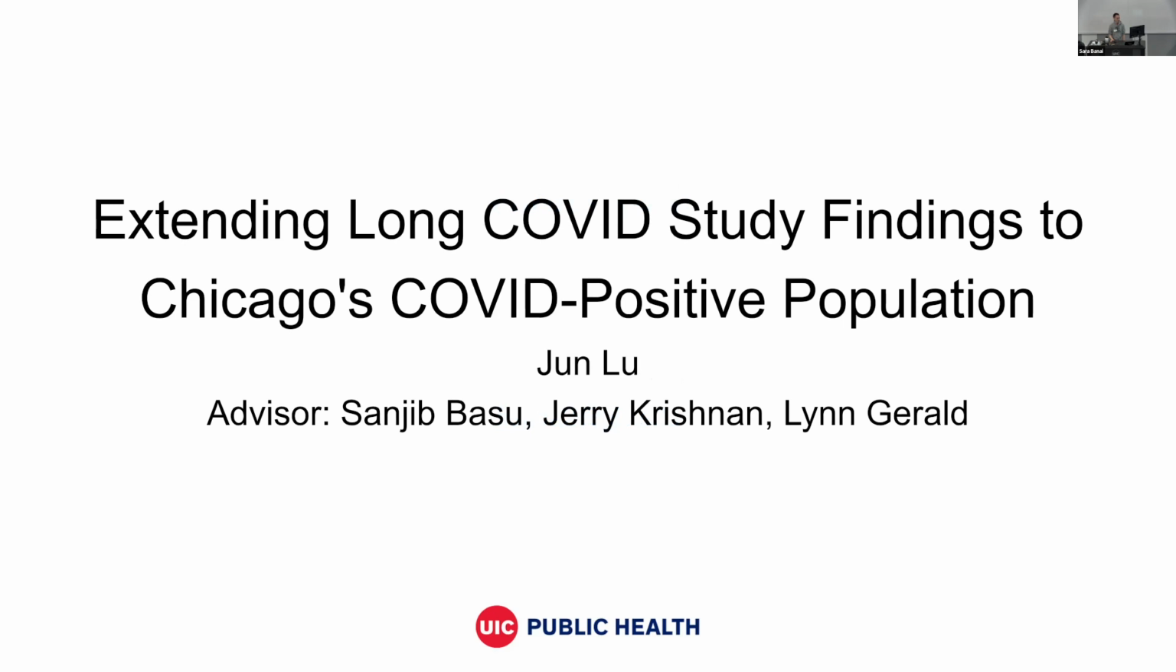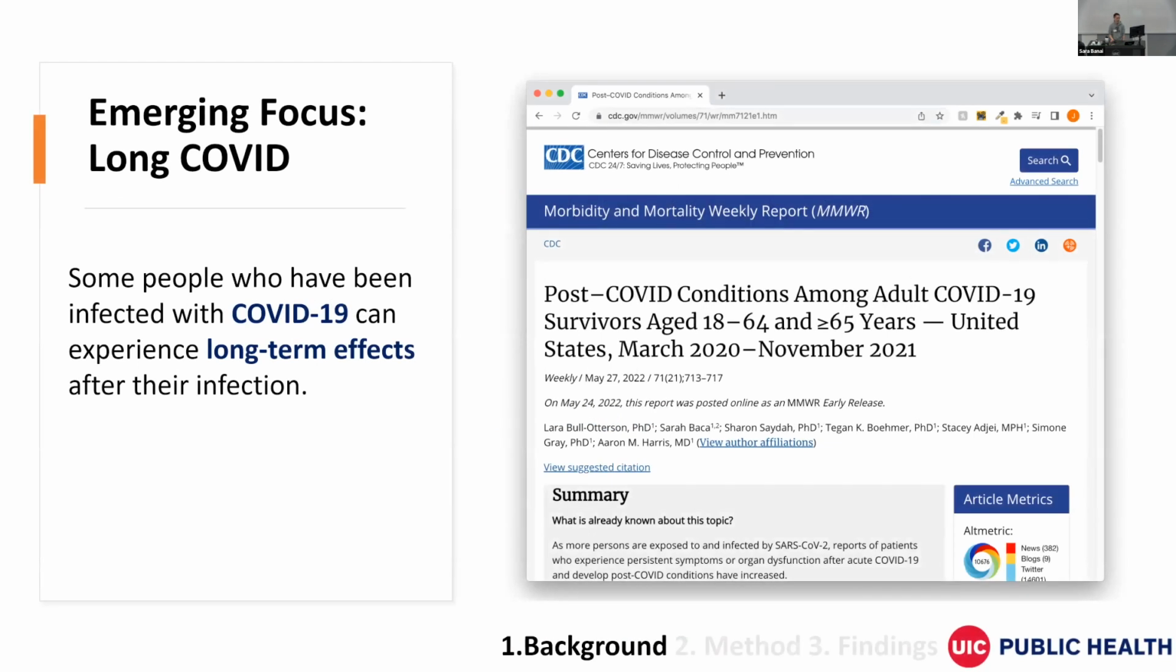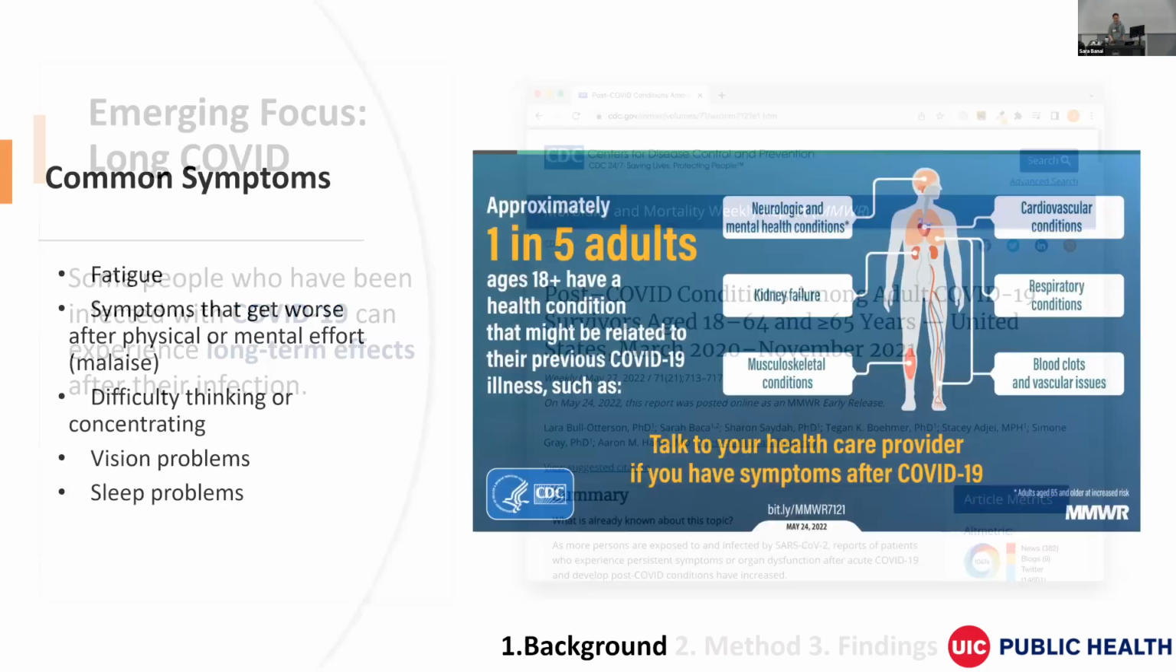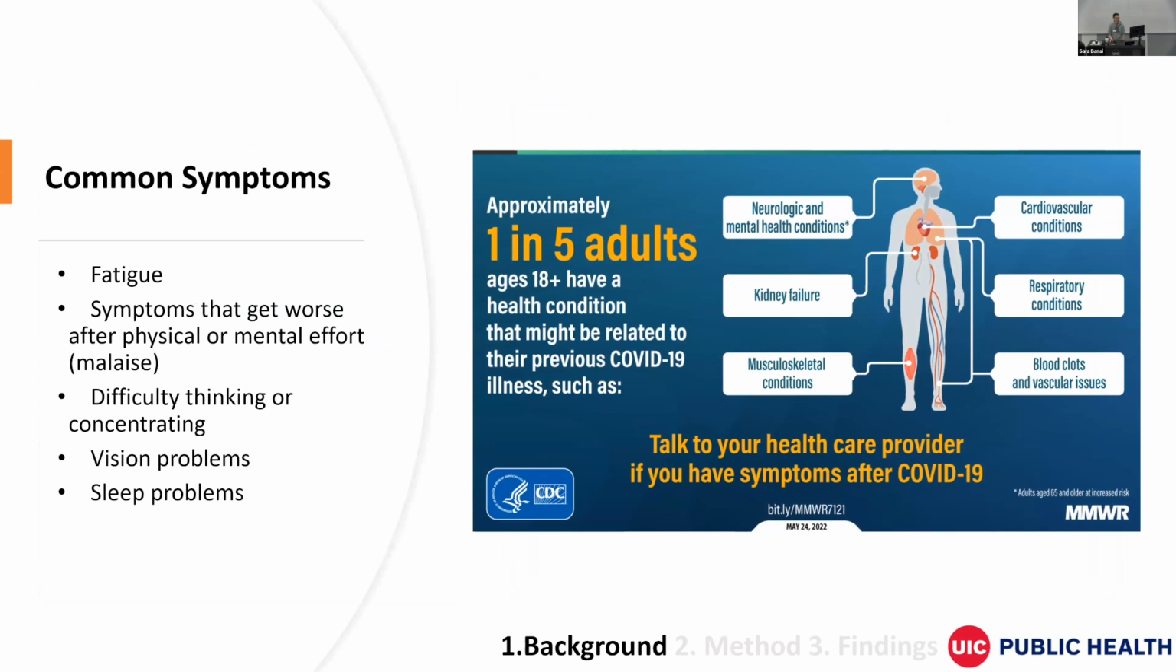Today, I'm going to talk about how to extend our long COVID study findings to better understand its impact on Chicago's COVID-positive population. First, let's talk about what is long COVID. Some people who have been infected with COVID-19 can experience long-term effects after their first infection, and we call this condition long COVID. According to the CDC, nearly 1 in 5 adults can experience symptoms related to their infections, such as fatigue, symptoms that get worse after physical or mental effort, difficulty thinking, and so on. So if you feel bad after COVID infections, you are not alone.